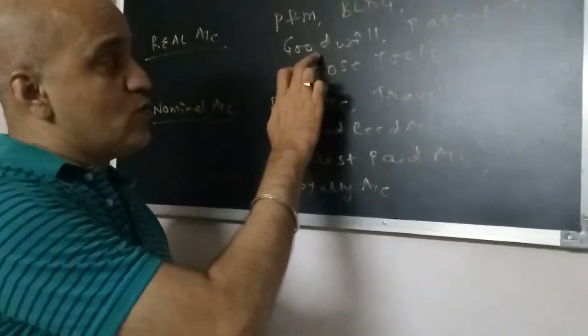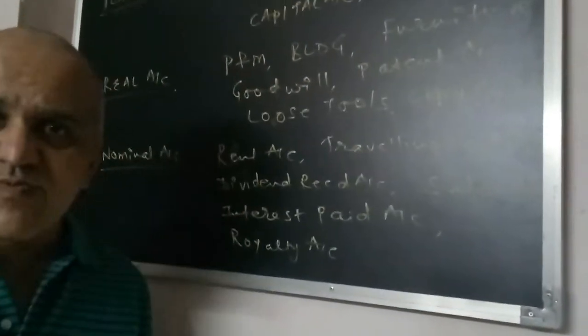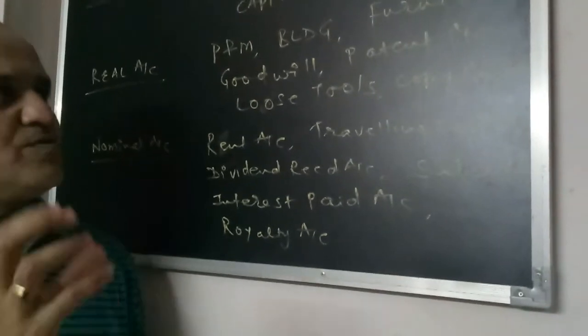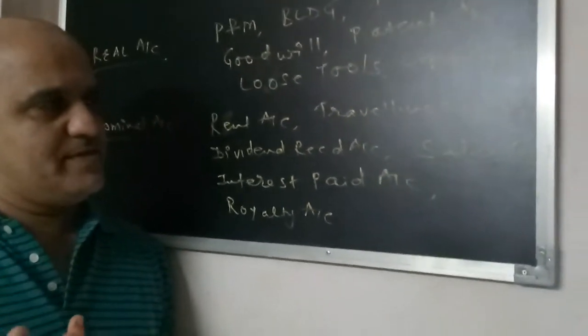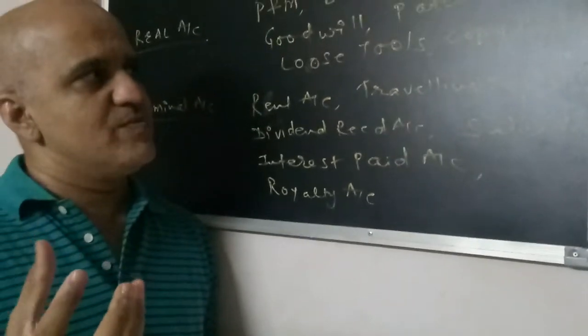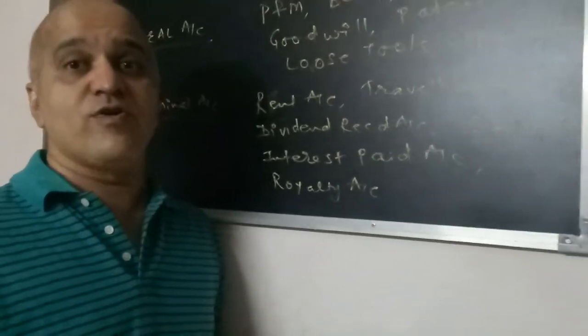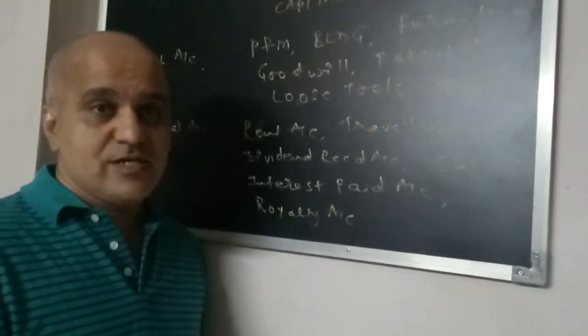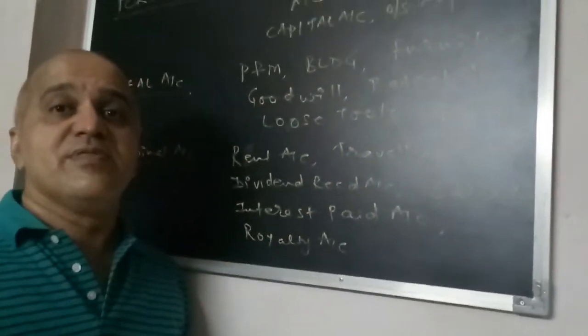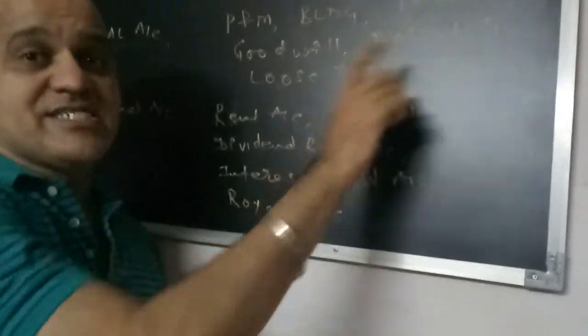Those are goodwill. Patent means what? If you invented something for the first time, you have to register that patent with the patent authority. So this is your asset.